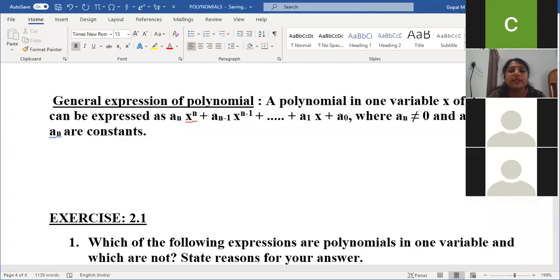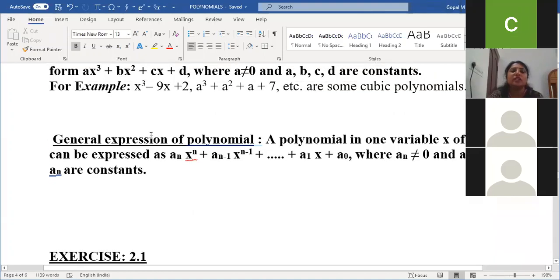Ma'am, it's a quintic polynomial. Yes, quintic. If the degree is 5, it is called a quintic polynomial. Degree 1 is linear, degree 2 quadratic, degree 3 cubic, degree 4 biquadratic, degree 5 quintic.